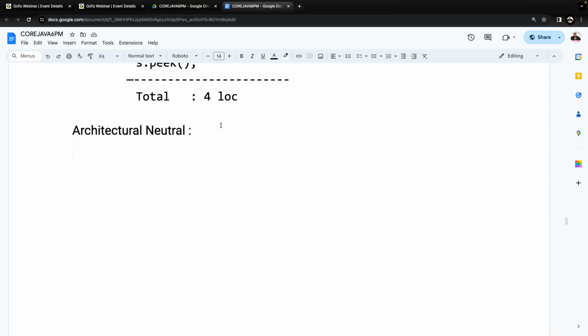Remaining 70 to 75% of the people are coming from non-computer science backgrounds, not only in my classes. In the software industry, if you observe, how many developers are coming directly from a computer science background? Only 20 to 25% are coming from an IT or computer science background. The remaining 70 to 75% are coming from a non-computer science background only. Got it? What I'm telling you now.